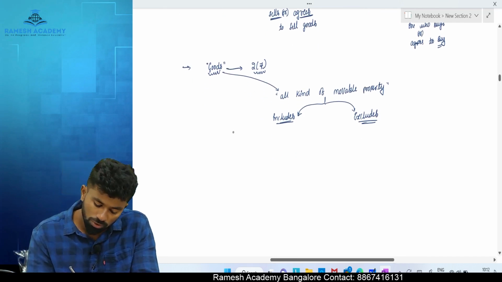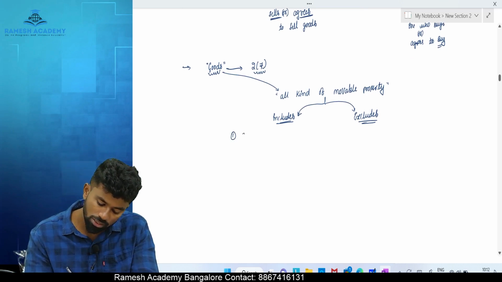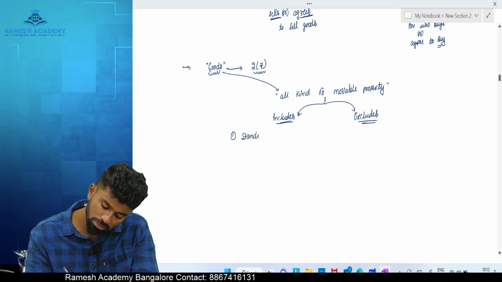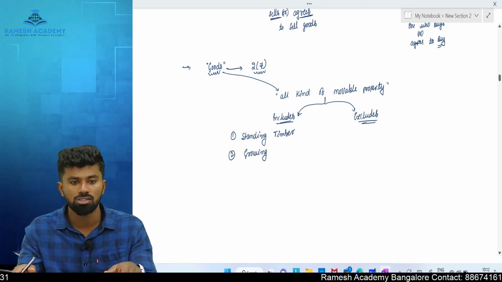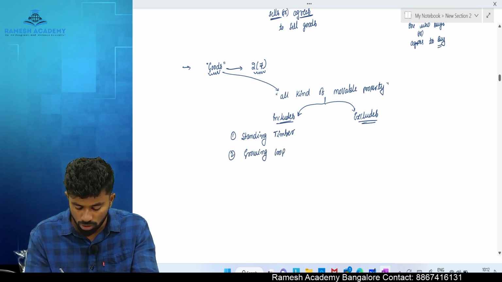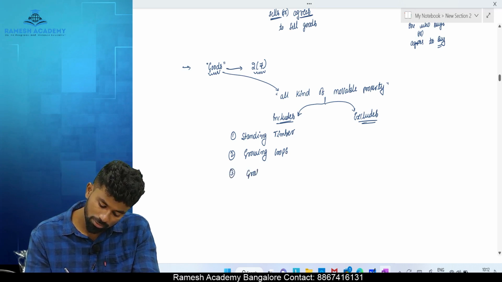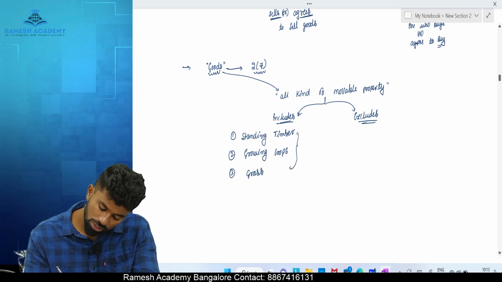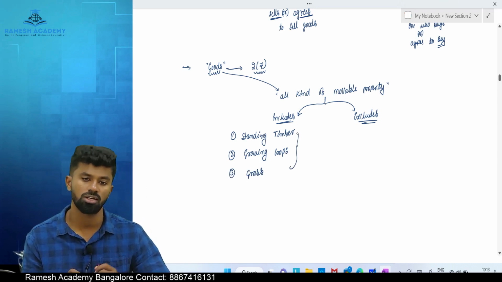The first one included in the definition of goods is standing timber. What timber? Standing timber, nothing but trees. Then growing crops, sugarcane, paddy, jowar, all these are considered as growing crops. And the third one is grass. So all three are considered as goods, and these can be purchased and sold.